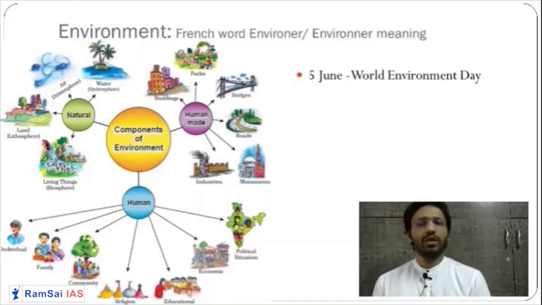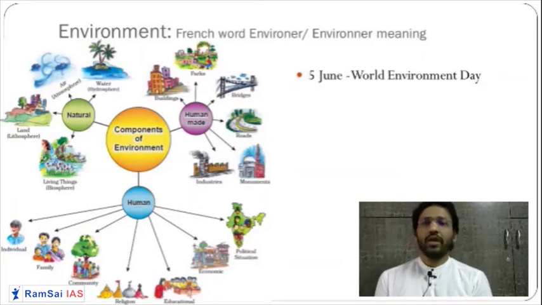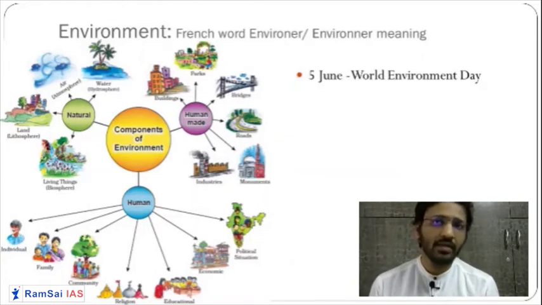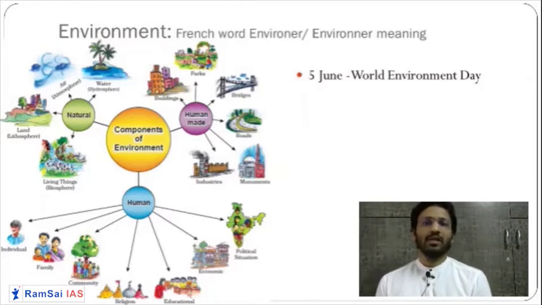Friends, when we say environment, this word does not come from Latin or Greek. What do we mean by the word environment? Environment is a French word. The root word for environment is environner. This is a French word, and it means neighborhood. So environment means neighborhood. It's a basic word.